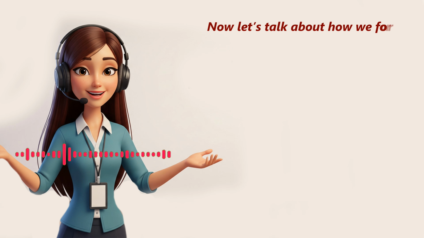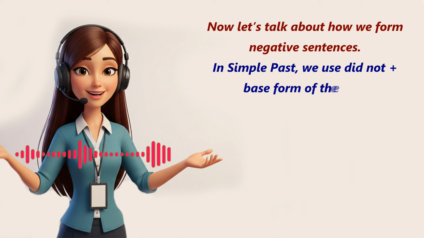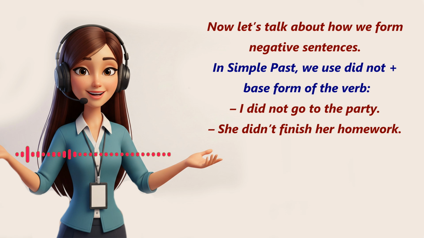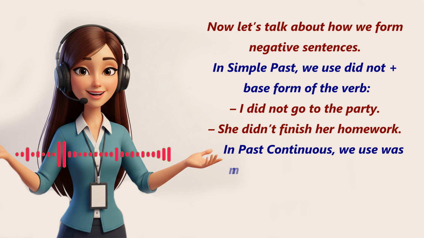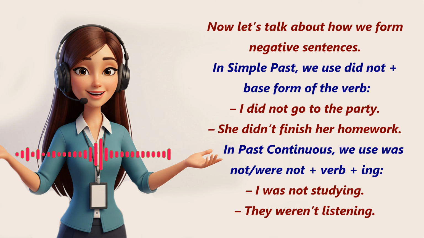Now let's talk about how we form negative sentences. In simple past, we use did not plus base form of the verb. I did not go to the party. She didn't finish her homework. In past continuous, we use was not, were not, plus verb plus -ing. I was not studying. They weren't listening.